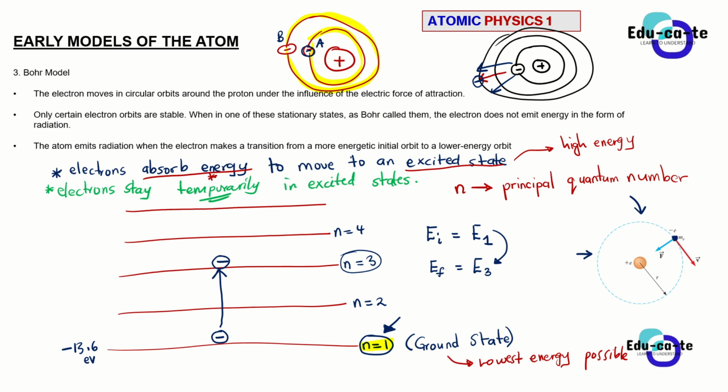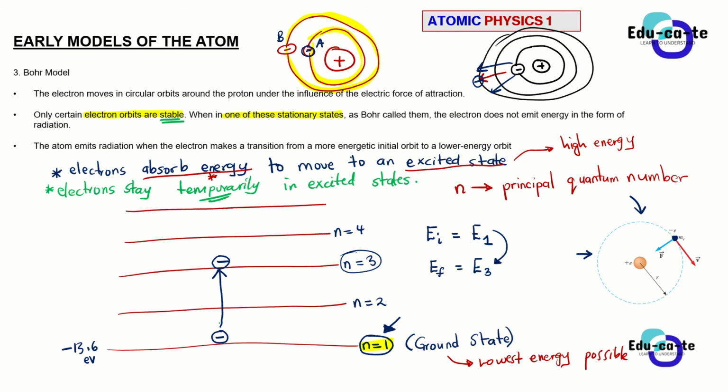It is because they cannot handle the energy for a long time. It is not stable. Remember, guys, we say that the ground state is the most stable one. We say that only certain electron orbits are stable. And when in one of these stationary states, the electrons do not radiate any energy. So the electrons always want to be stable. They want to always be at the lowest energy possible.